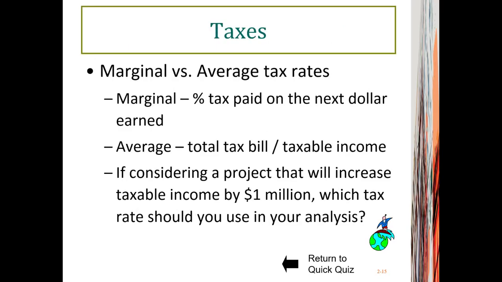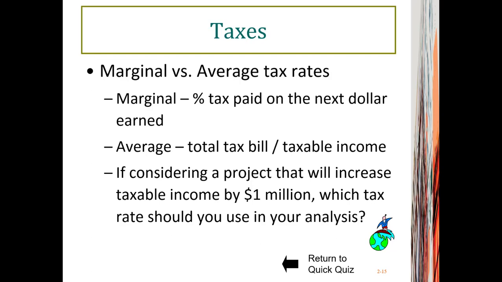Now let's take a look at the tax issues for a typical U.S. corporation. And here you need to understand the difference between marginal tax rate and average tax rate. The marginal tax rate is the percentage of tax paid on the next dollar earned, and average tax equals total tax divided by total taxable income.